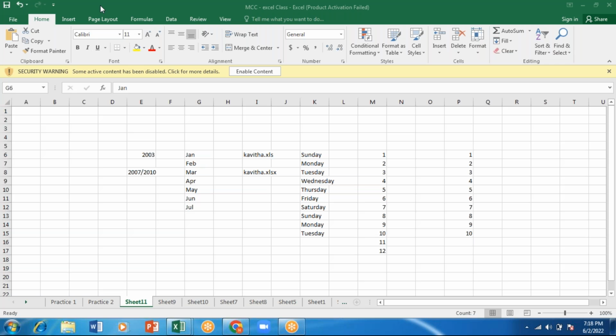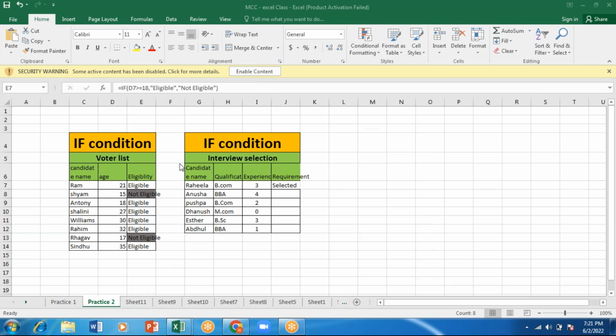For this data, I'll click and drag. See here, I'm having a data, voter ID. So true or false it will be showing. When I click on this, equals to, if I'll open this. So true or false value, if condition will give you. This is what I've told you.